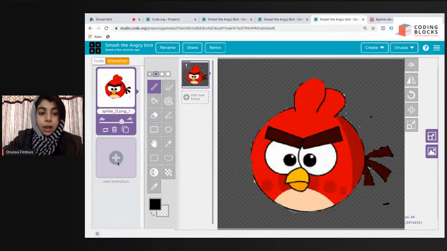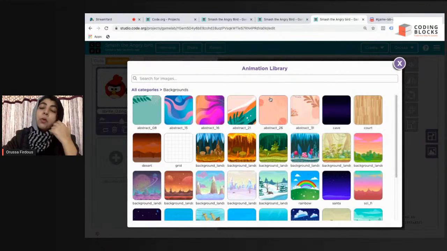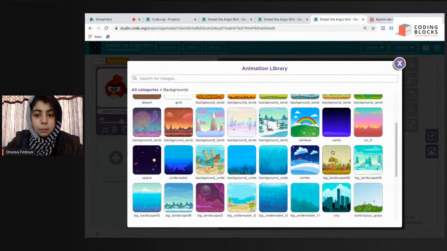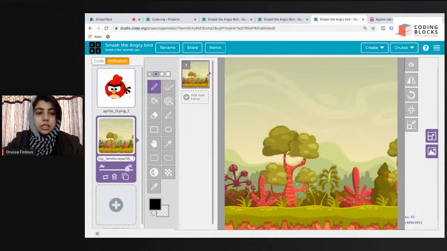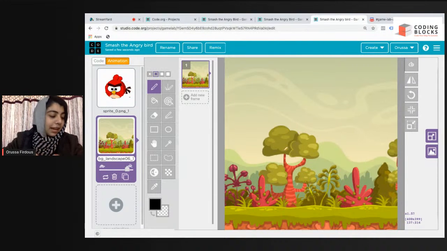I'll click on new animation and go to backgrounds. I imported this background from the internet, and this is an Angry Bird based theme wallpaper. You can choose this background landscape. So we can choose this one. This looks good to me, and for our game, we are gonna use this.